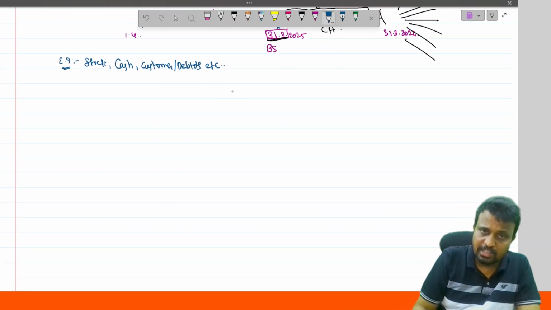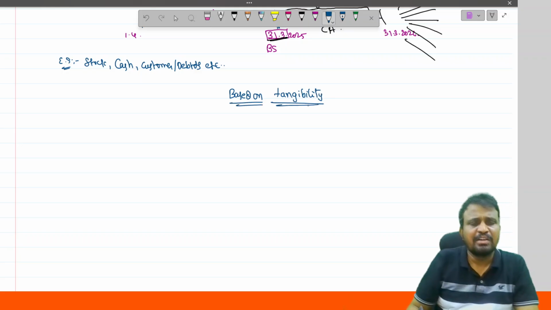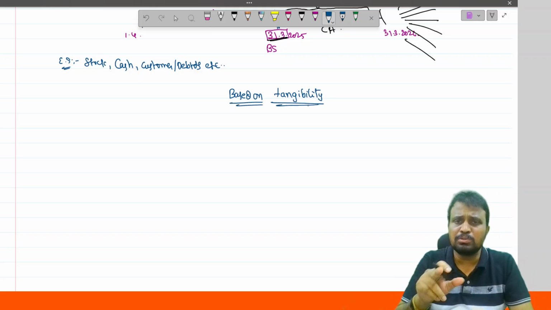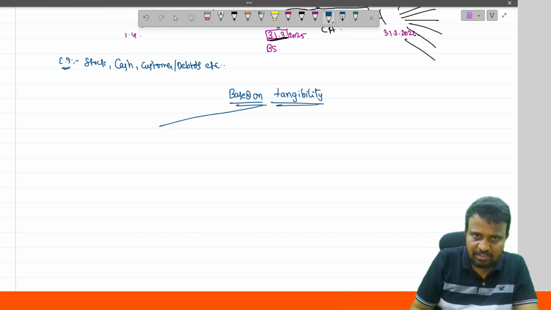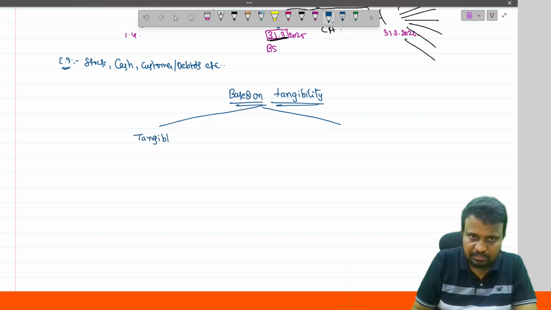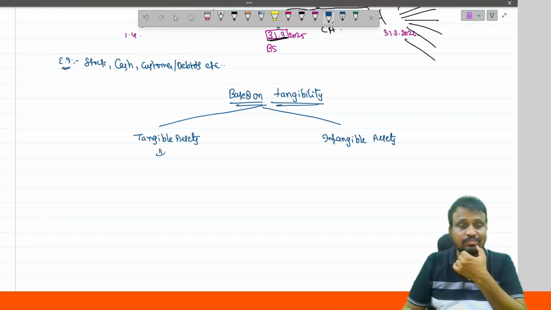And another classification is based on tangibility. Tangibility stands for: are you able to see it or touch it? Based on that, assets are classified into two types: tangible assets and intangible assets.